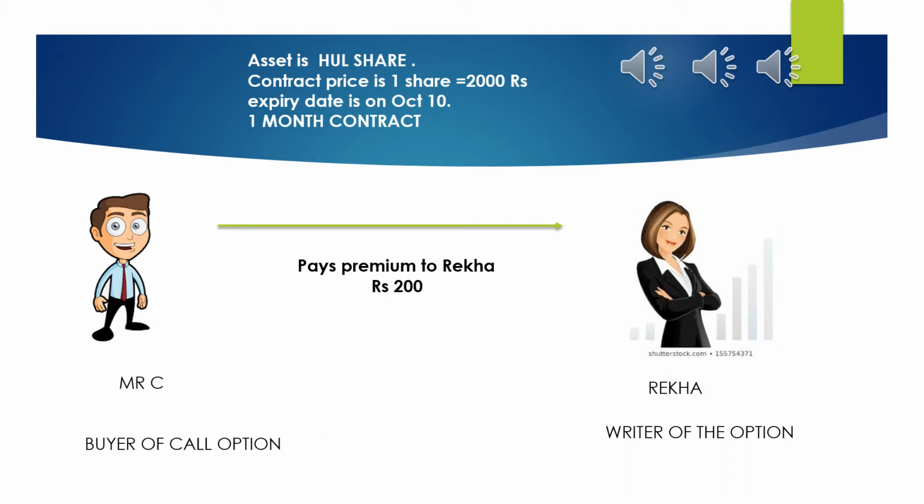So he executes the contract. He purchases the share from Ms. Rekha at rupees 2000 and sells the same share in the spot market for 3000. So his intrinsic value is 1000 rupees. From that 1000, he will subtract his outgoing, that is the premium he has paid to Rekha, minus 200. So his actual profit is rupees 800.